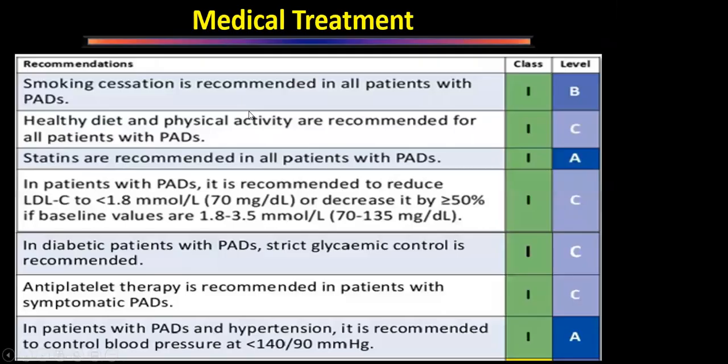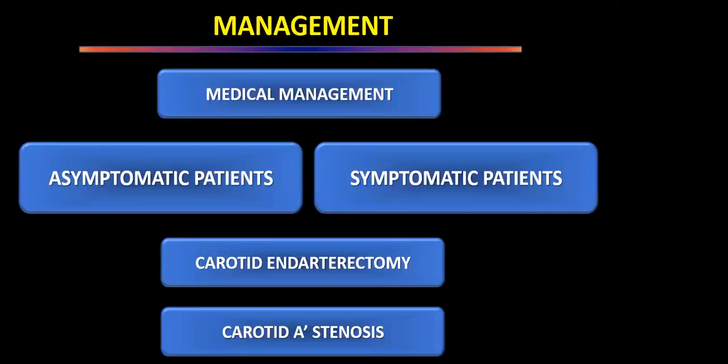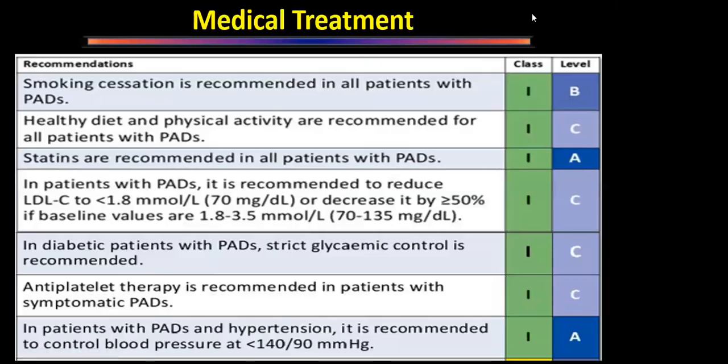So medical management is applicable to all the patients. Then for intervention, we have to divide whether the patient is symptomatic or asymptomatic, and then whether it requires carotid endarterectomy or carotid artery stenting. So these are the things we are going to see. This is in short about medical management. This is basically risk factor modification, so I have just summarized it.